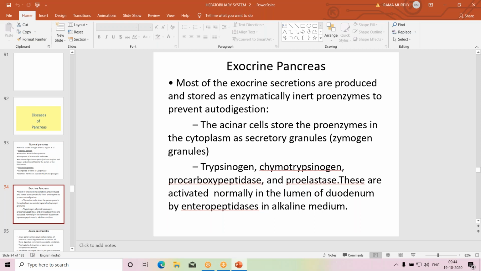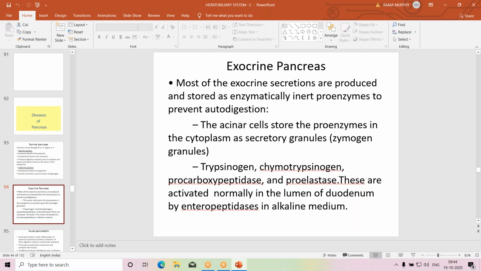I will read out first, then I will explain. The acinar cells store the proenzymes in the cytoplasm as secretory granules, zymogen granules: trypsinogen, chymotrypsinogen, procarboxypeptidase, and proelastase. These are activated normally in the lumen of the duodenum by enteropeptidases present in the duodenal lumen in an alkaline medium.